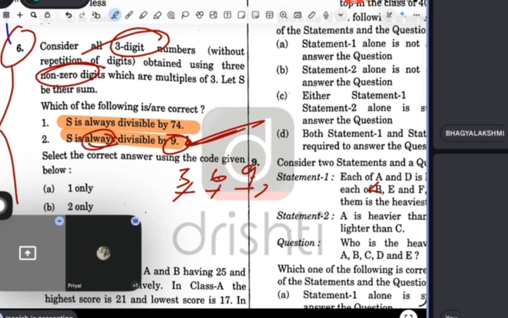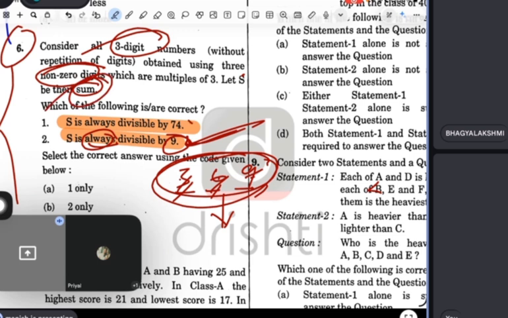But 74 is not. But guys, here the question is saying sum. First you have to identify how many numbers can be formed, out of these three digits. Then you have to sum them. Then that number should be divisible by 74 actually. This is what the question is saying, guys.